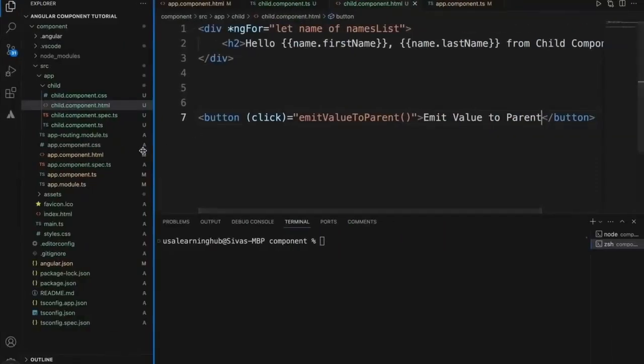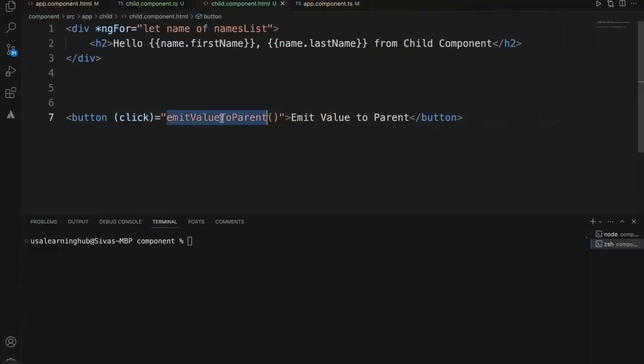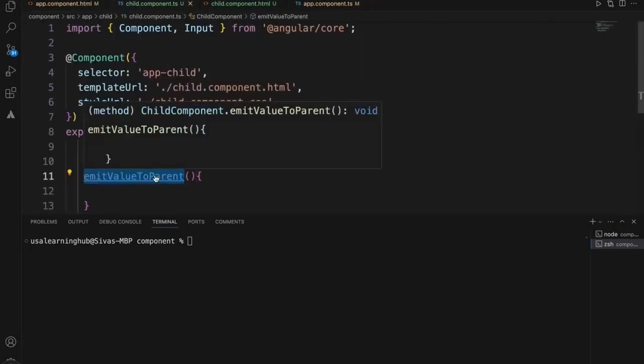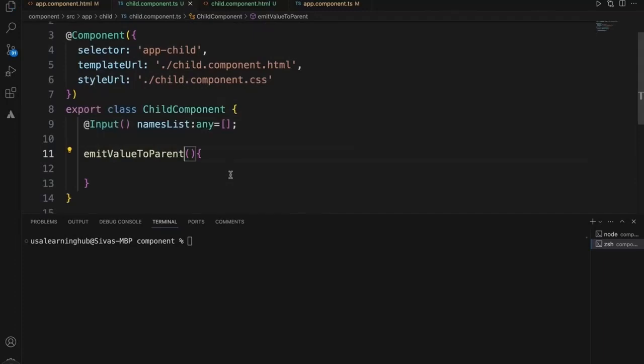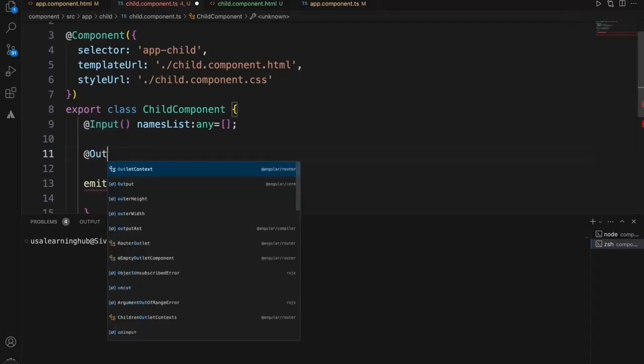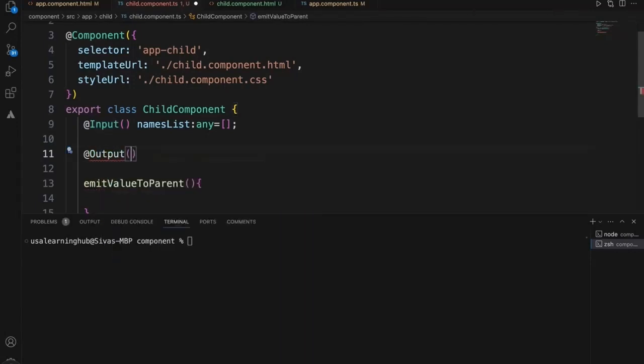Okay, so now that we got the function, now this is a function. So when we click this one, first thing, to send a value: to get the value from the parent to child, we used Input. Right now, to send the value from child to parent, we need to use Output.